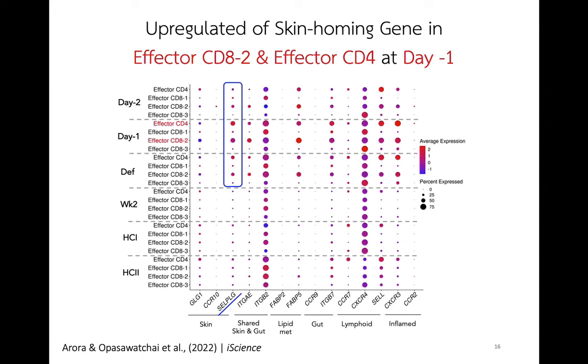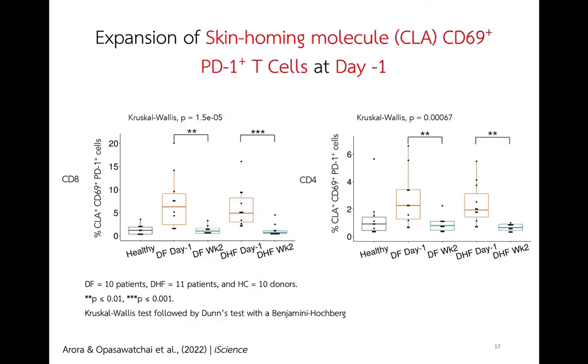We may question that transcription does not always correlate with translation level, so we further validated these skin homing genes at the protein level. We performed flow cytometry to detect the expression of CLA, the skin homing molecule, at the surface of the cells. From this, we observe significant expansion of CLA-positive, CD69, PD1-positive cells in both CD8 and CD4 T cells at day -1 when compared to week follow-up and healthy.